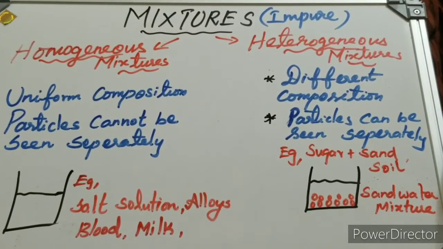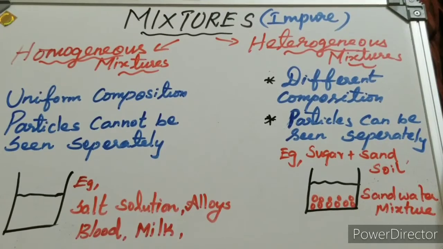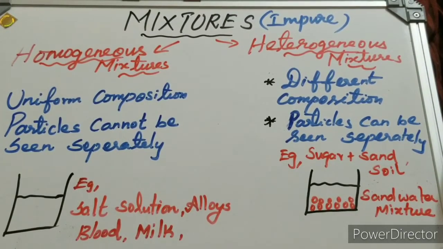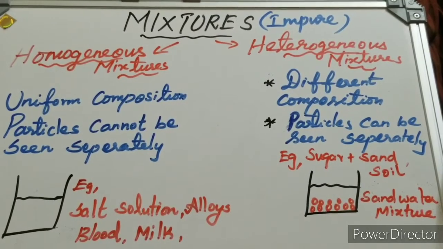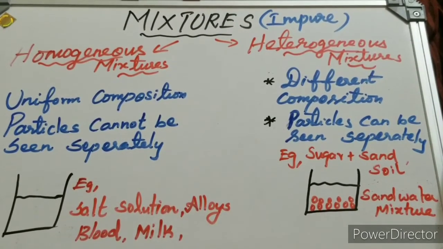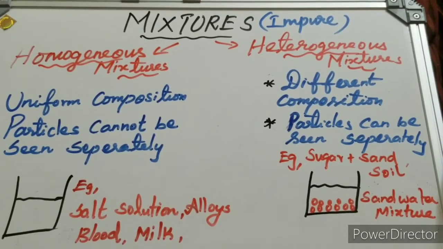One is homogeneous mixtures, another is heterogeneous mixtures. So there are two types of mixtures. First, what are homogeneous mixtures? Homo means uniform, hetero means different. Homogeneous means a mixture having a uniform composition, where the particles cannot be seen separately in the mixture.